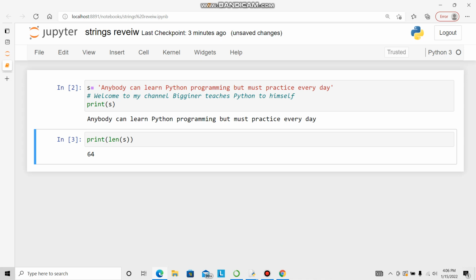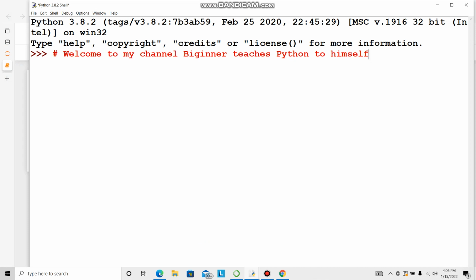So what are the more facilities available? For example, here I say s is equal to, in quotes, anything. Now here is the output of this one. Now s dot, I want to see what facilities are available.